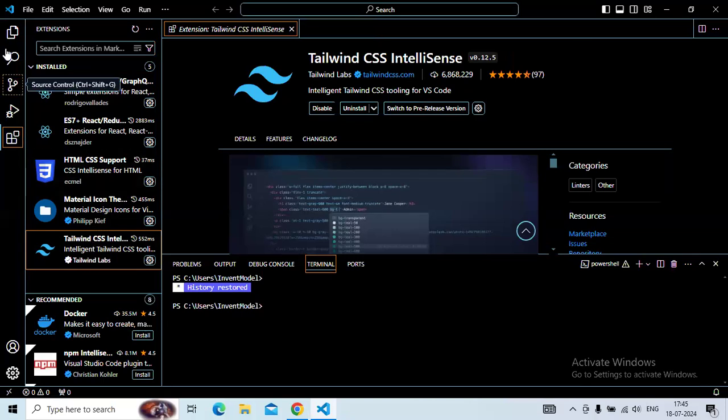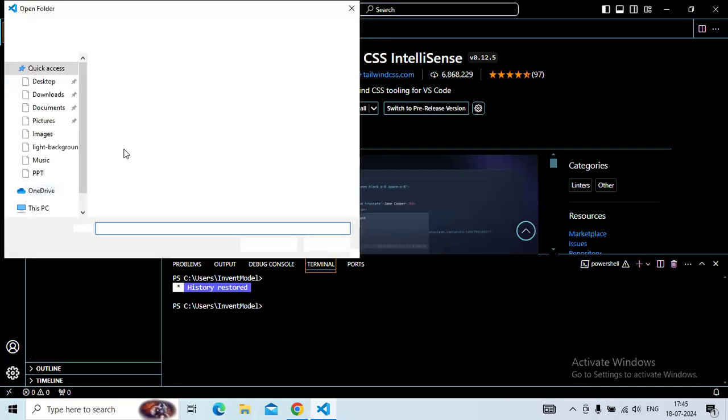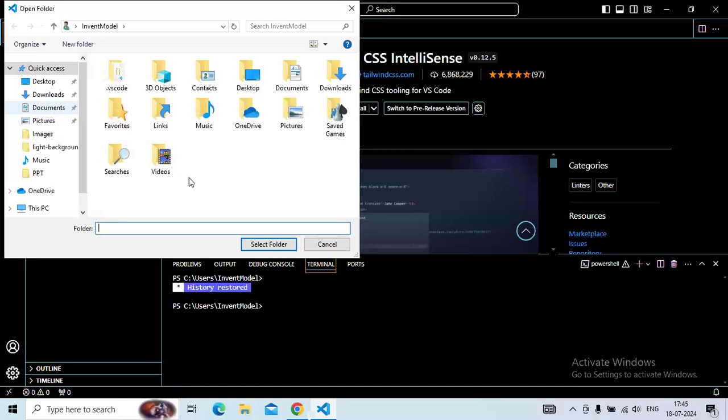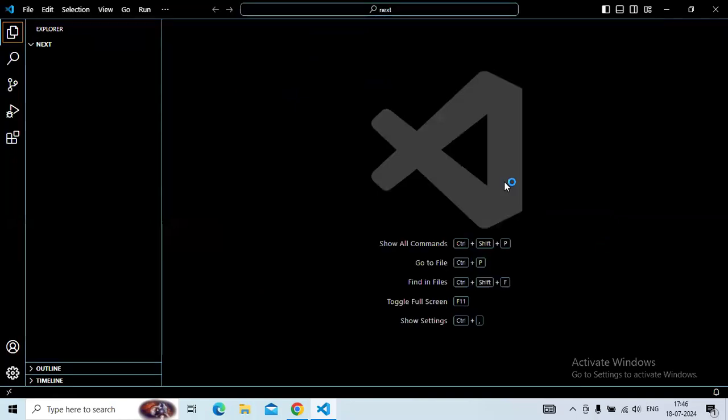Then let's head up to the Explorer and open up the folder. Create a folder with whatever name you like. Now it will open up the folder which you have just created.